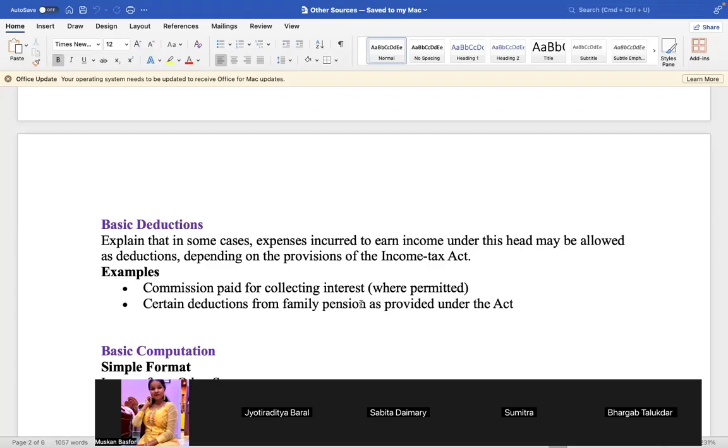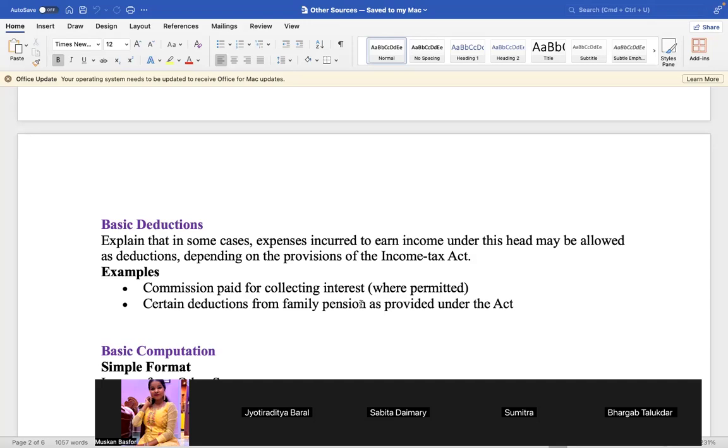Explain basic deductions. In some cases, expenses incurred to earn income under this head may be allowed as deductions, depending on the provisions of the Income Tax Act. Examples: commission paid for collecting interest is permitted. Certain deductions from family pension are provided under the Act. That means whatever interest you collect from any source, it may be fixed deposit, saving deposit, income tax refund, anywhere, interest may be there. Now, when you collect this interest, there may be some commission expenses. So those commission expenses should be deducted from interest and the rest will be taxable.